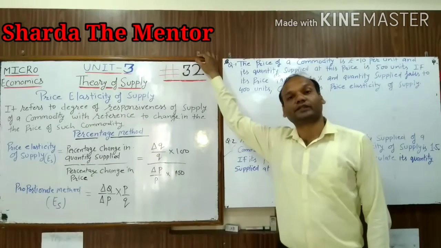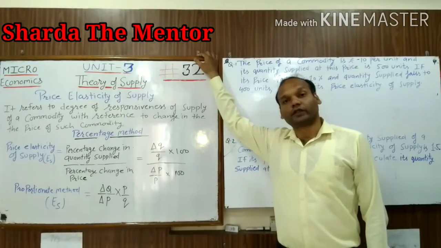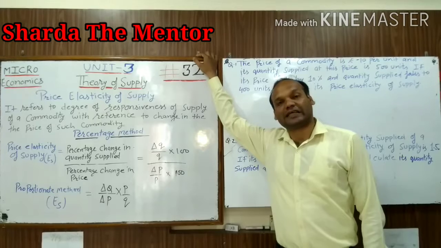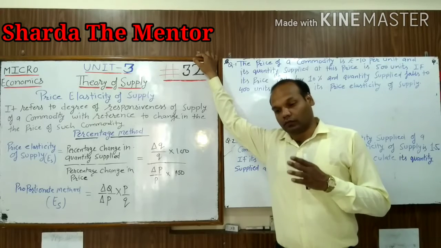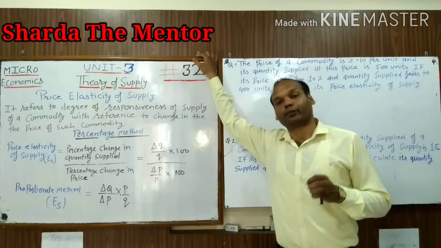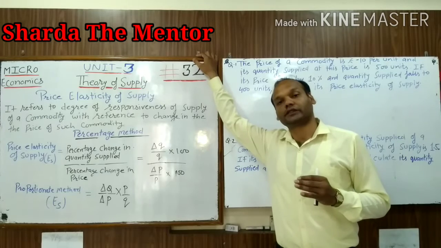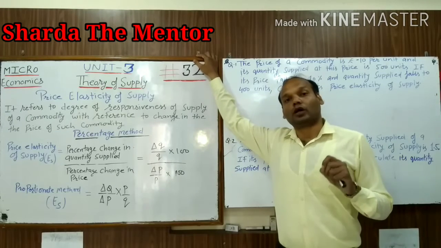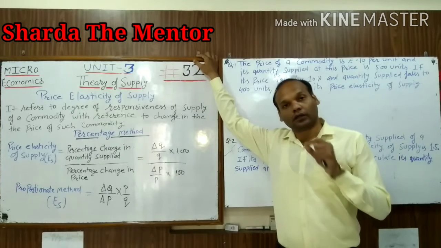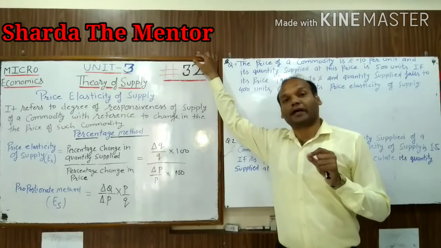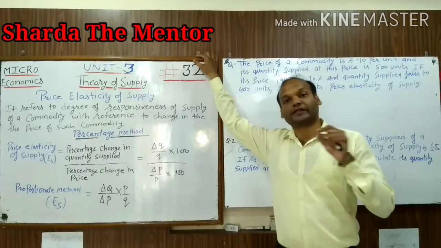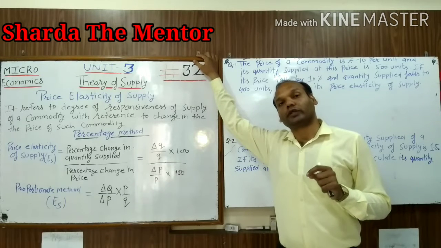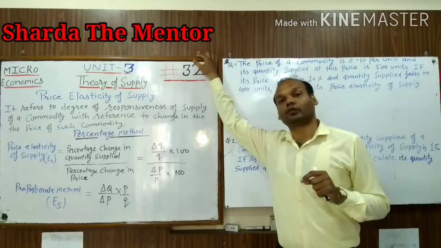Next topic, price elasticity of supply. Before that, we studied in the last video the law of supply. The law of supply says that when other things remain constant, if price increases, quantity will increase, and vice versa. It means if price decreases, then quantity will decrease. So the law of supply only tells what will be the impact of a change in price on the quantity. It is a qualitative statement.